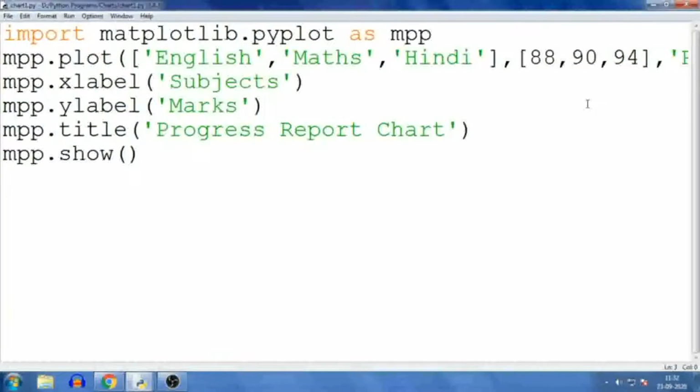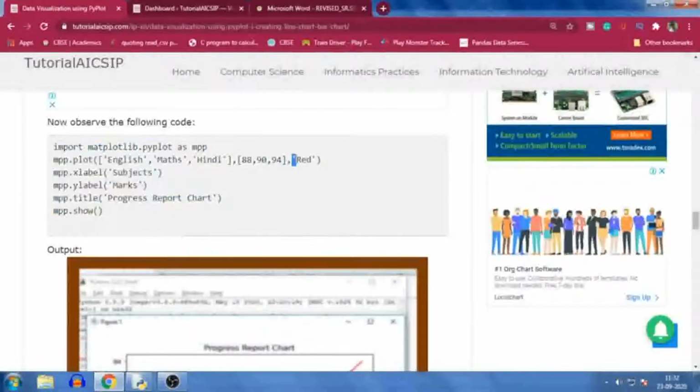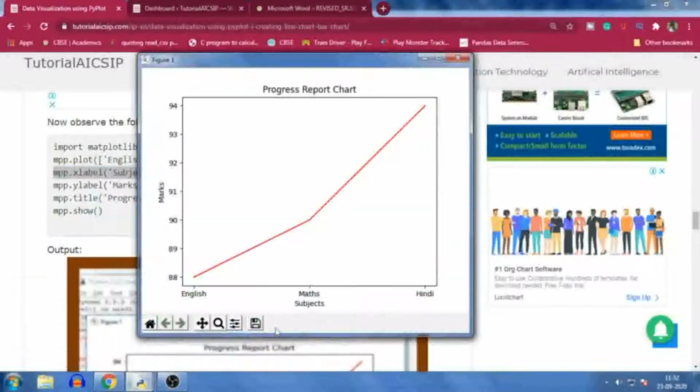Then the next option is color, that is red. That is for your line. So these 3 arguments we have passed over here. Then mpp.xlabel subjects. The subjects I have written over here, this English, maths and Hindi. For that I have given the label, that is subjects. It is coming over here.